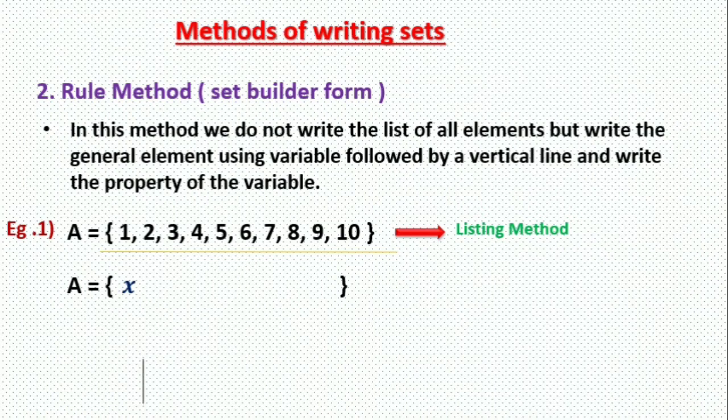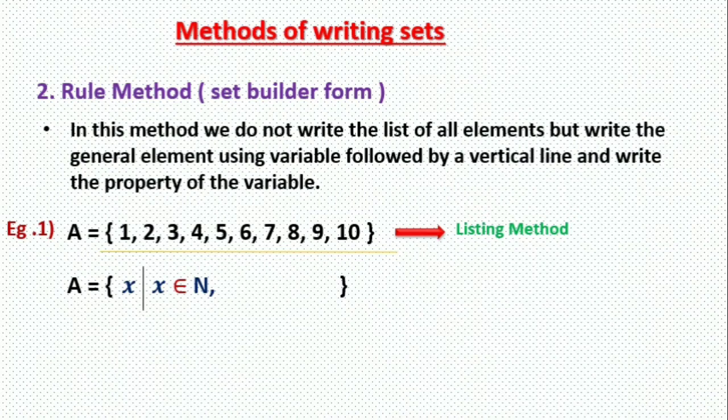So after X, the vertical line will come. Then we have to describe X, which means you have to write the property of X. At the place of X, which element should come? X is representing which elements? So X belongs to natural numbers, because all 10 numbers are natural numbers. 1 is also a natural number, 2 is also a natural number, 7, 8, 9, 10, all are natural numbers.